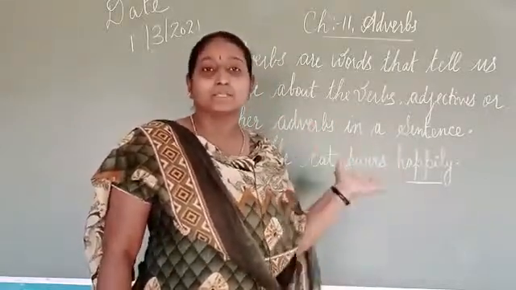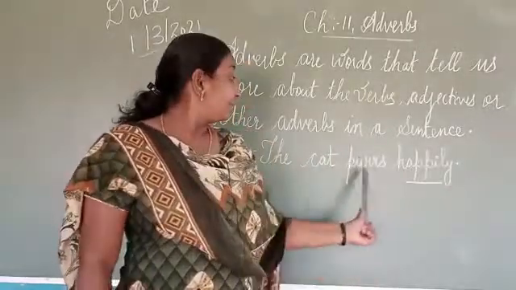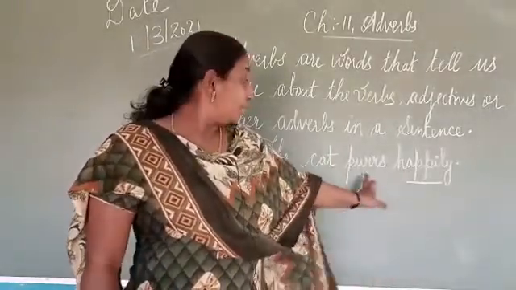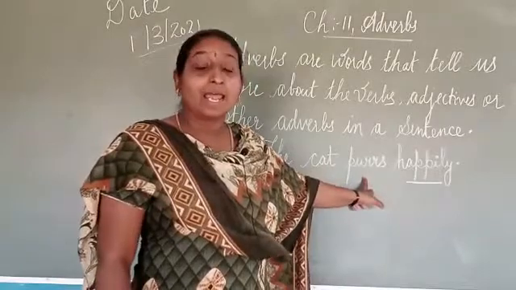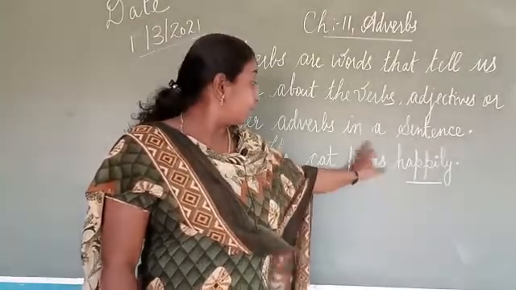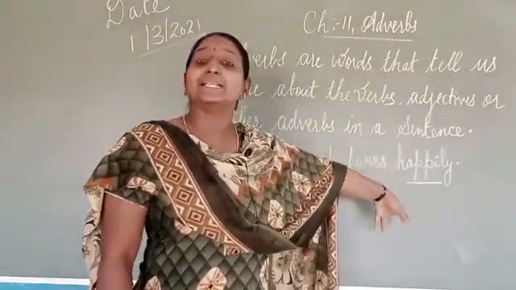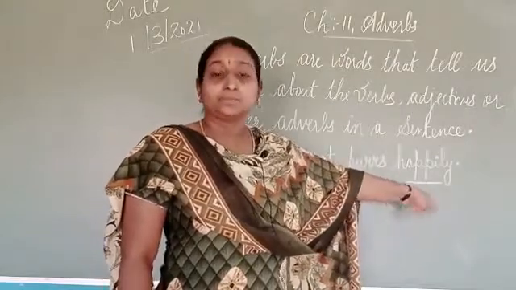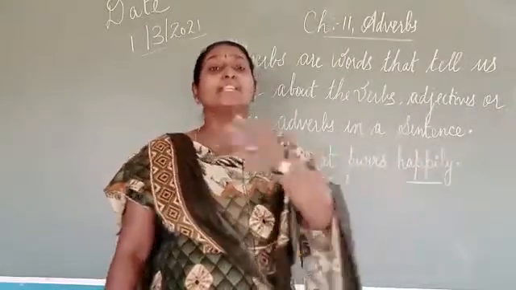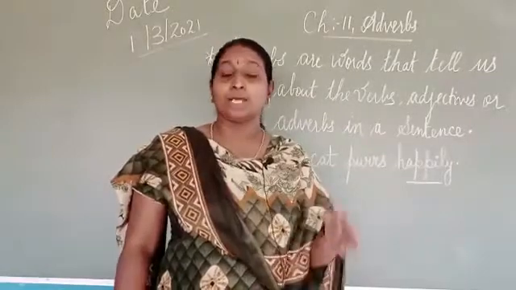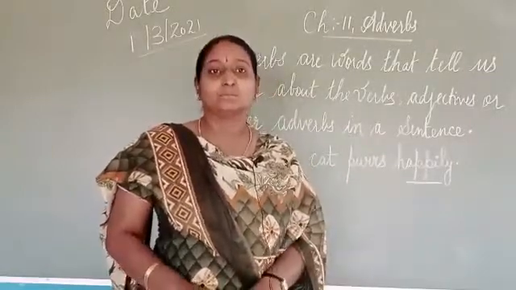One such example here on my board is: the cat purrs happily. So here the word purrs is a verb, and how is the cat doing it? Purrs happily, and happily is an adverb over there. Now I will be going through the different kinds of adverb that are there in your textbook.